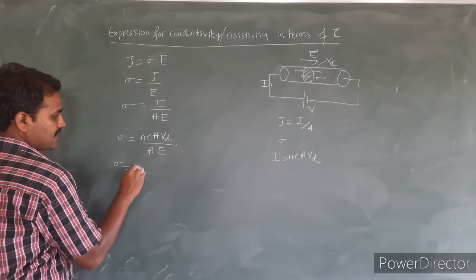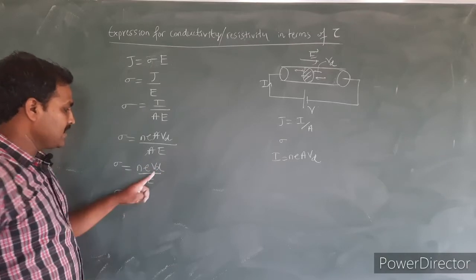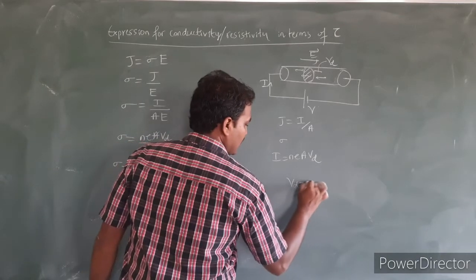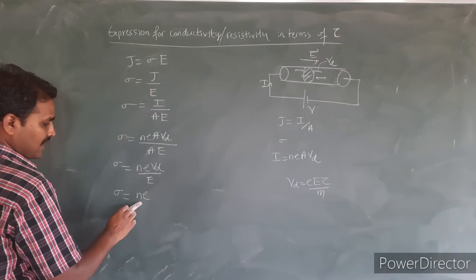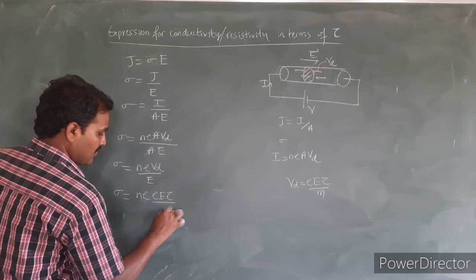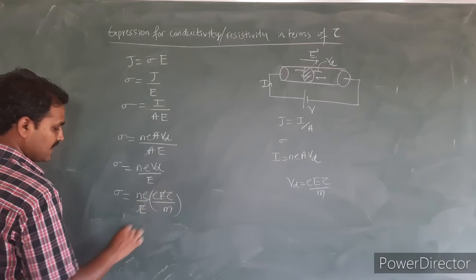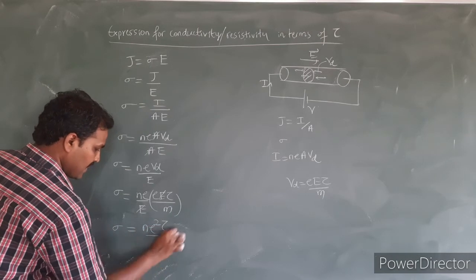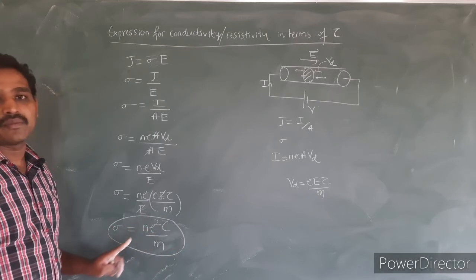I can write sigma is equal to N E Vd divided by capital E, and the magnitude of the drift velocity is given by Vd is equal to E tau divided by M. Let us neglect the direction there. So simply I write the magnitude N E into E tau divided by M, that is the expression for drift velocity, divided by capital E here. Okay, so this E gets cancelled here. I can write sigma is equal to N E square tau divided by M. This is the expression for conductivity in terms of relaxation time.